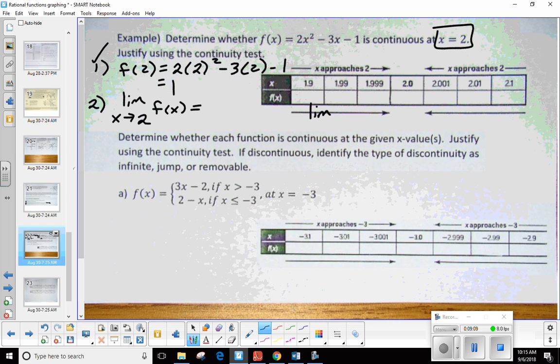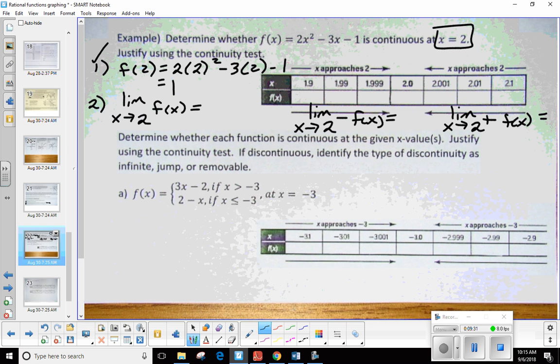Okay, what symbol did I use to show from the left? Okay, so 2 from the left. As a power, I'm going to put that negative there. f of x equals. And then over here, because we're approaching it from the right, I'm going to say 2 from the right. I'm going to use the plus symbol of f of x.